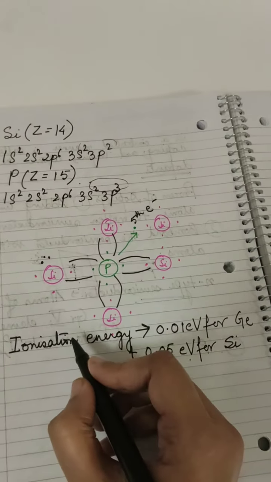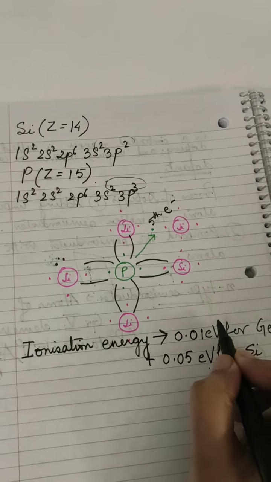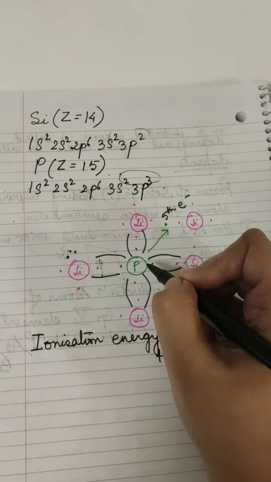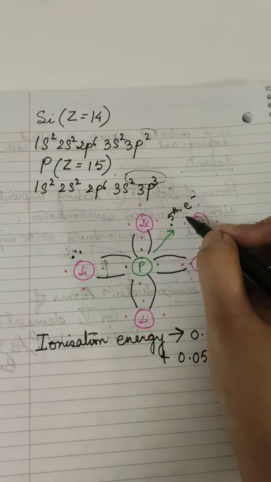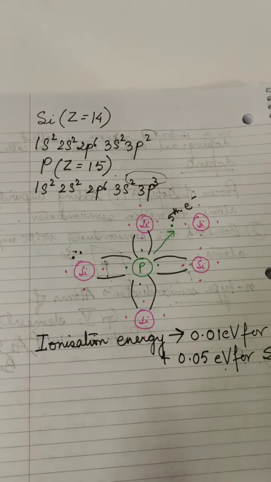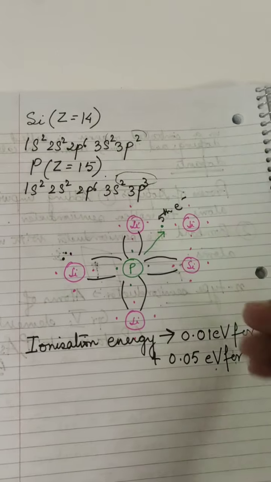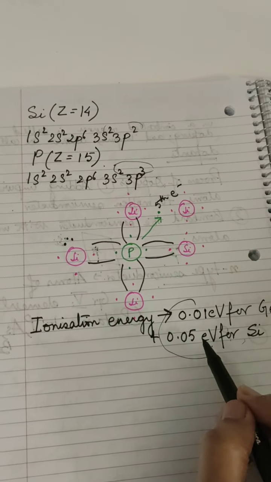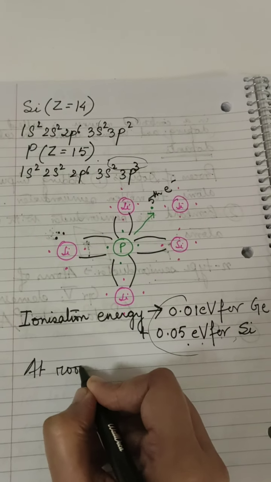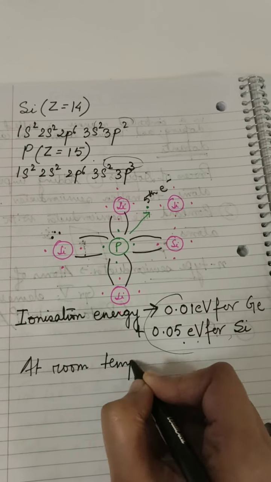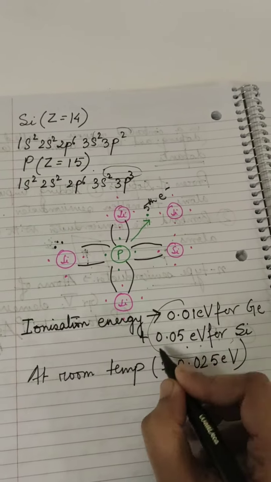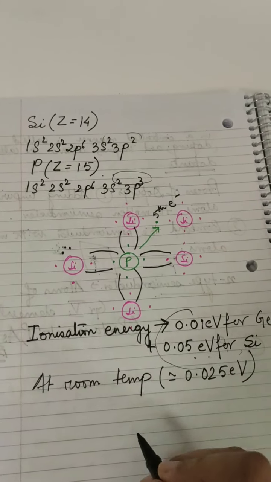Okay, a very little amount of energy is required to free this fifth valence electron from the outermost shell of the phosphorus. This fifth valence electron is loosely bound to the nucleus of the phosphorus, because it is in the outermost shell. But it can be made free. A very little amount of energy is required, and this amount of energy can be provided at room temperature. At room temperature, the energy is 0.025 eV.